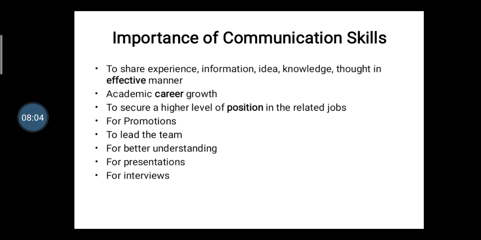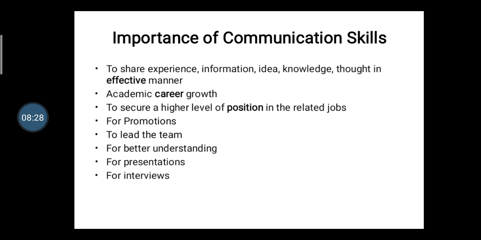This type of speech is required when you go for a higher position. Then, for promotion: if your communication skill is very good, your promotion chances are also very high. Then, to lead the team, as a leader, your communication skill matters for your overall team.